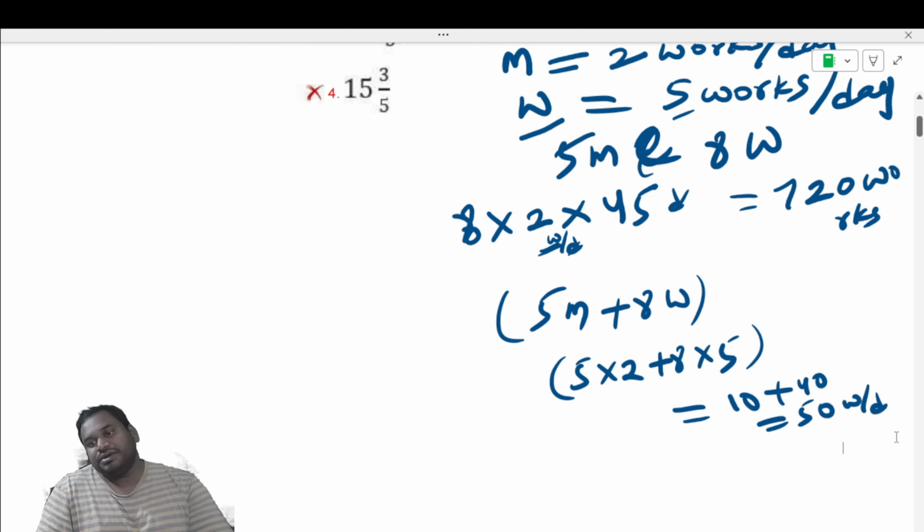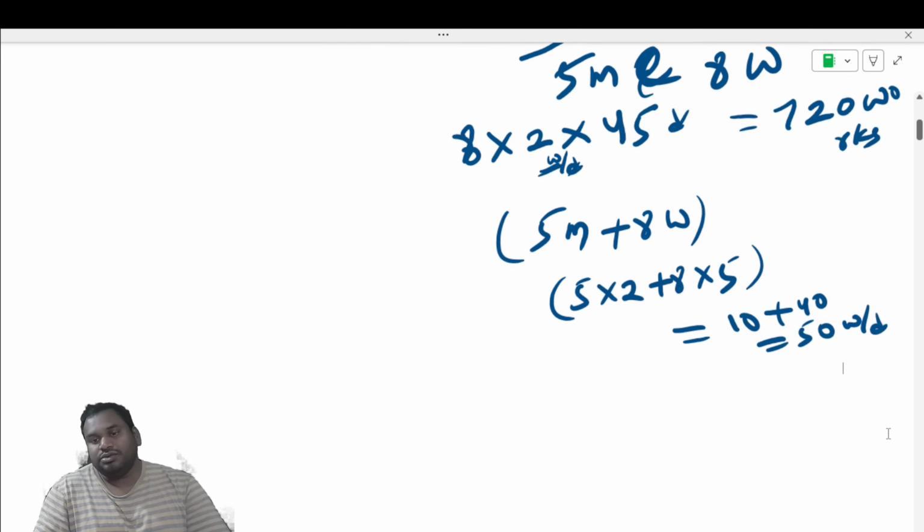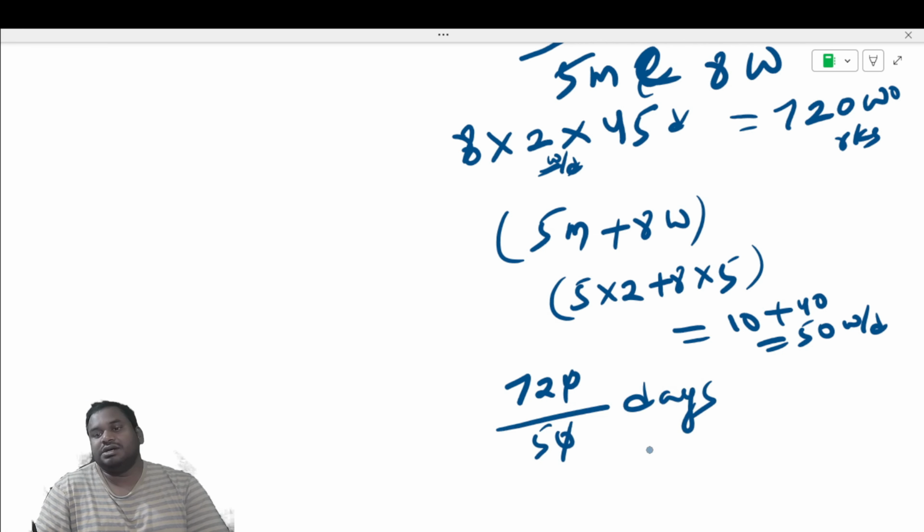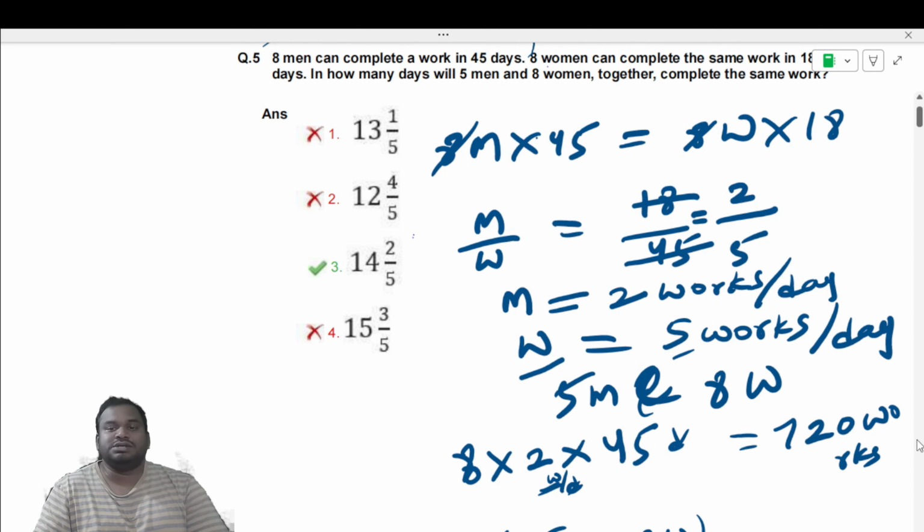So this 50 works per day they can do together. How many works are there? 720 works. So 720 divided by 50 will give you the total number of days they take together to complete it. 5 ones are 5, 2 remains, 5 fours are 20, 2 by 5. 14 2 by 5 is the answer. So third option. I hope you understand.